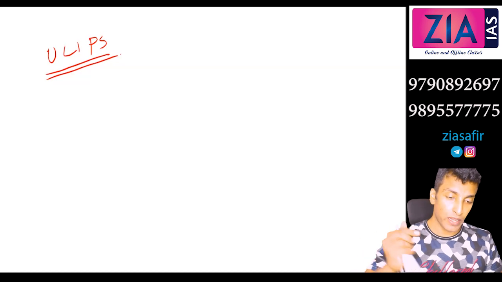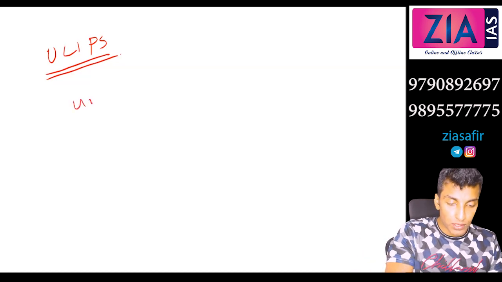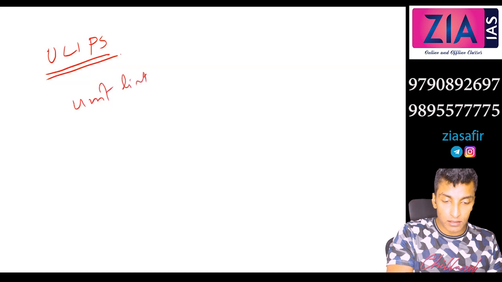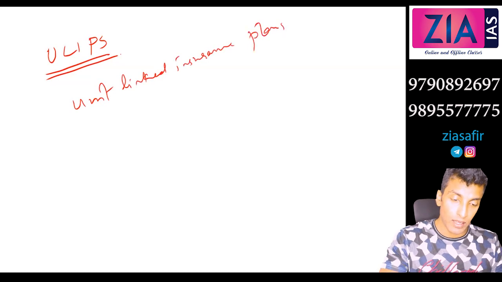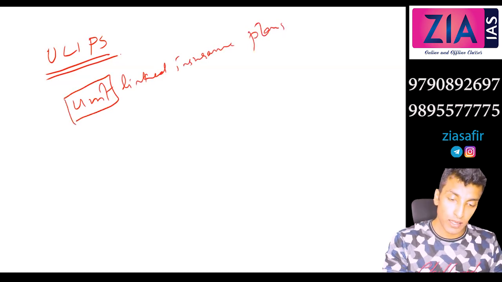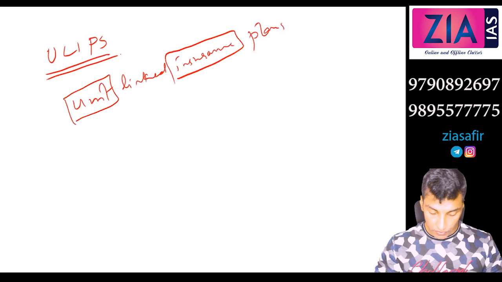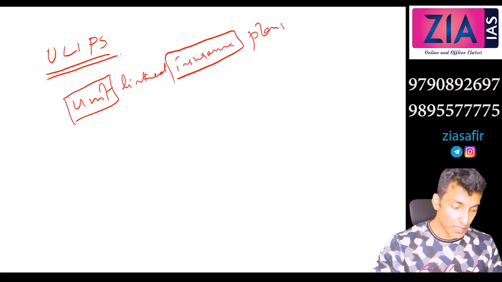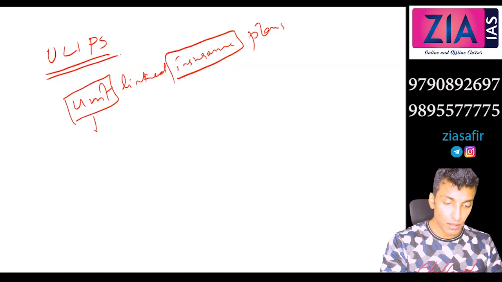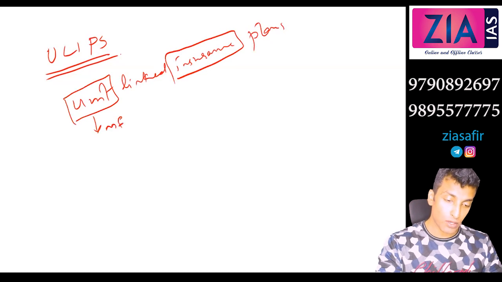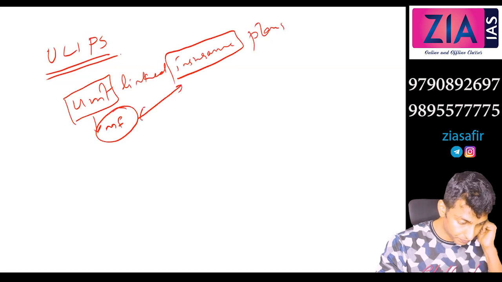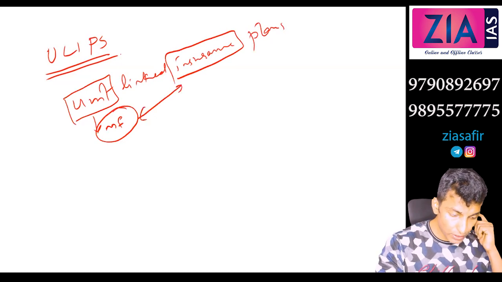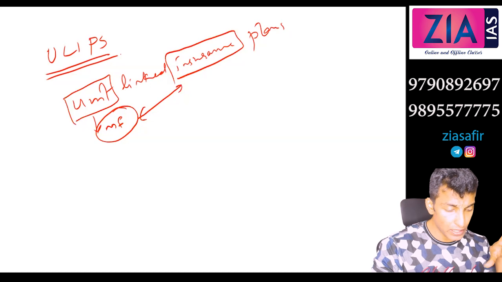So where have you studied about unit? This is unit linked insurance plans. This was actually a mains question, ULIPs. You can see here unit and here insurance. We have studied about unit in mutual funds. So this is actually a combination of what? Mutual fund and insurance, right? It is a mixture of insurance and mutual fund.